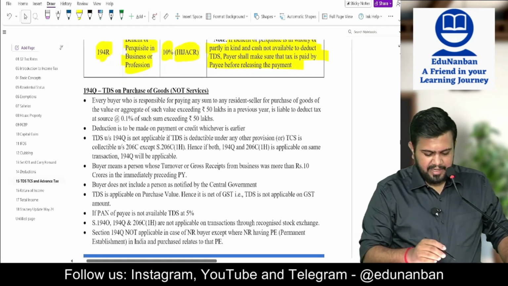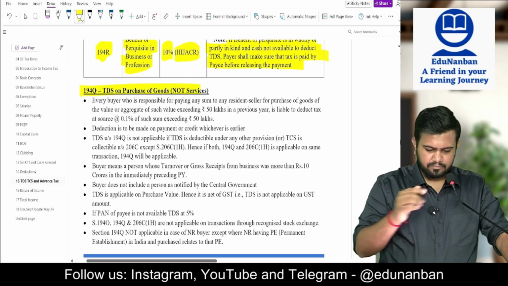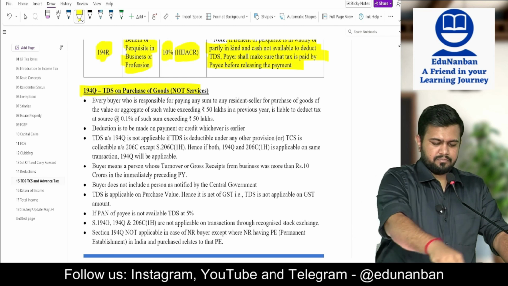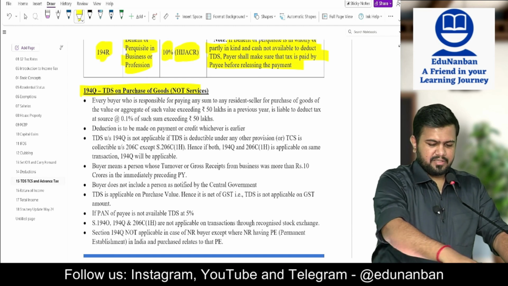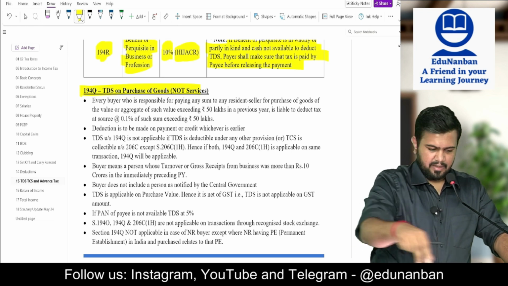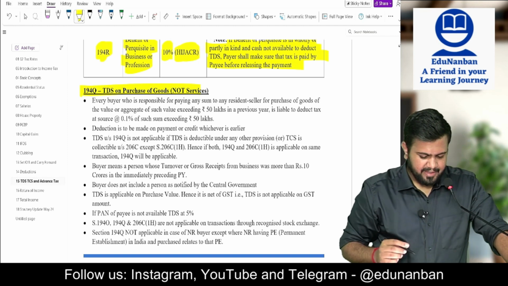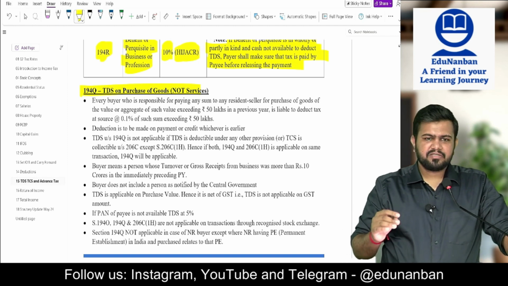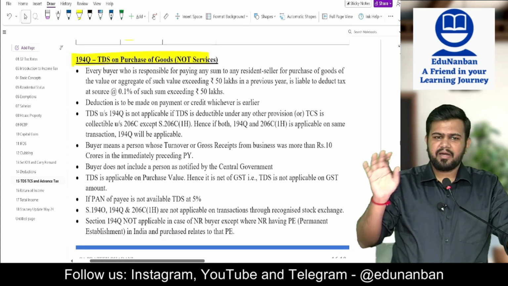Next, 194Q. One more section, this is the last TDS section. Let me finish, then take a break. 194Q: TDS on purchase of goods, not services.